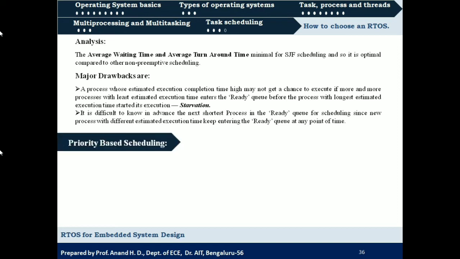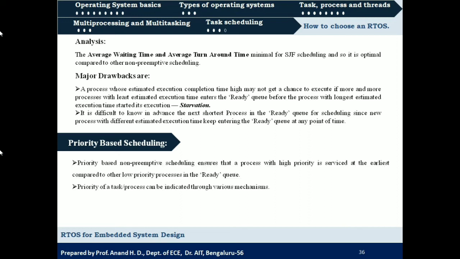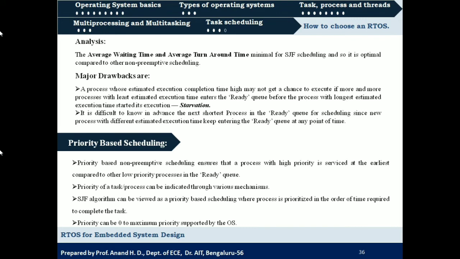So the next type of scheduling is priority based scheduling. Till now we had not considered the priority of the processes. In this type of scheduling, priority will be considered. Priority based non-preemptive scheduling ensures that a process with high priority is serviced at the earliest compared to other low priority processes in the ready queue.